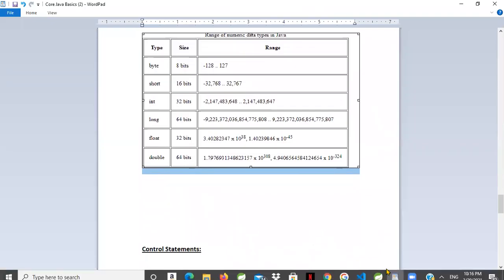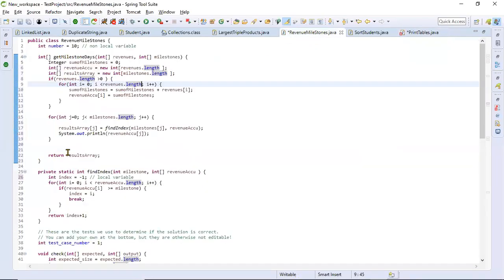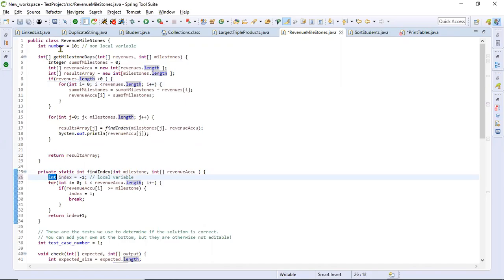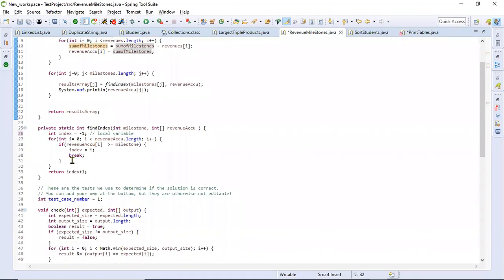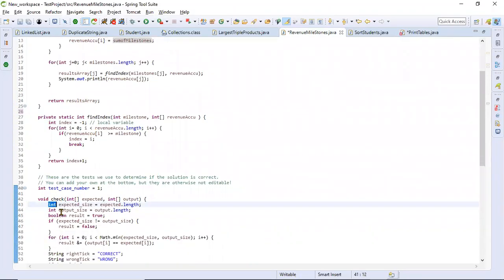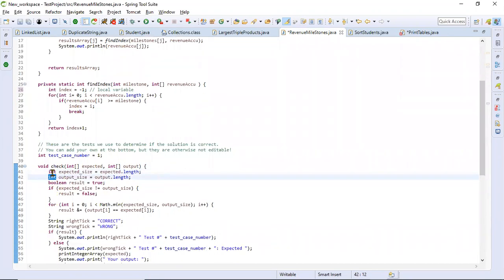Just observe one program which I have written earlier. How many ints are there? There are so many int variables. Here I declared index as int. This is an integer number. There's also sum of milestones. You see many ints. That's what I say: most of the time we use int only for numbers, for whole numbers.